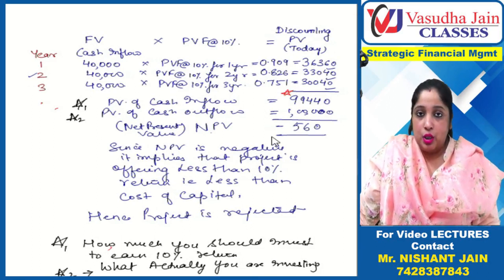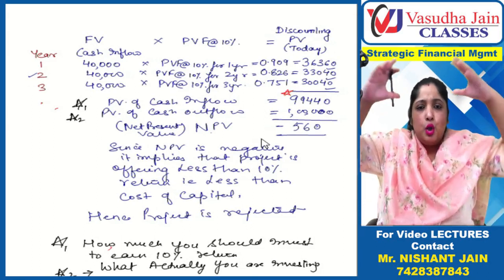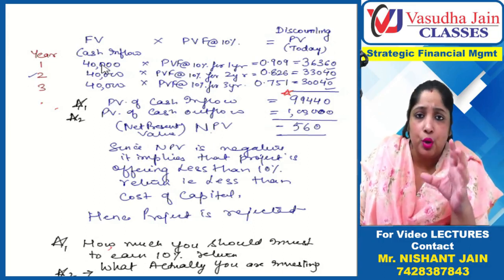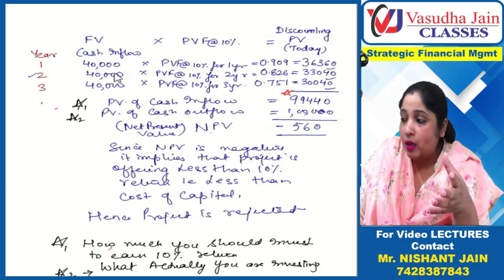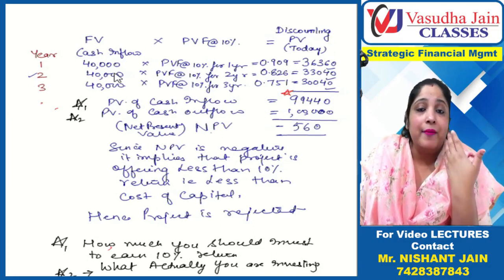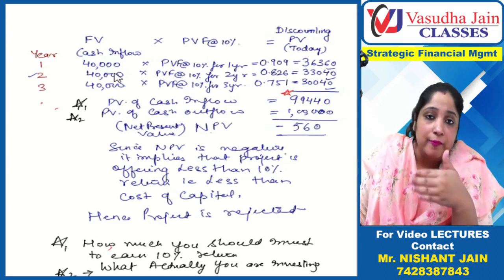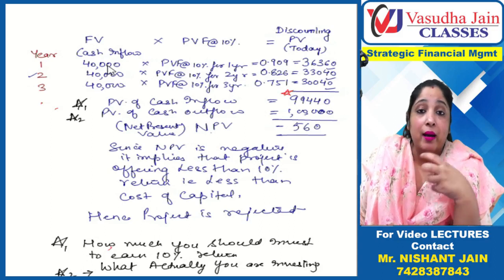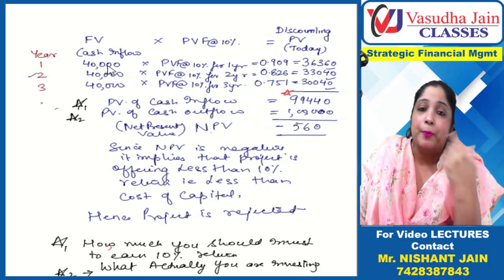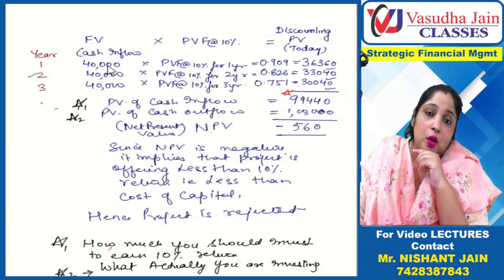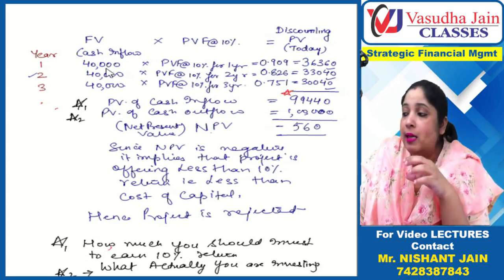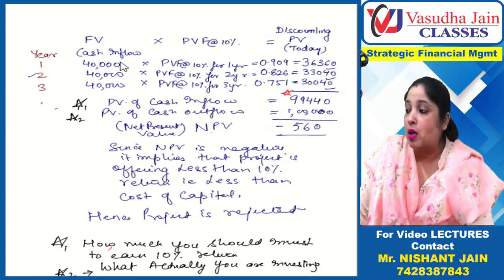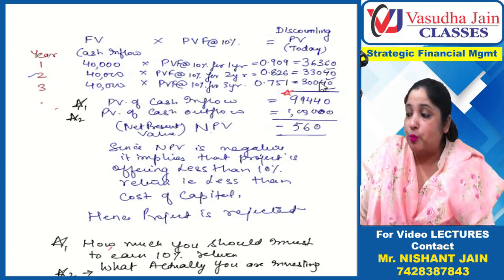Now this question can be made into a big, complex question. How? This is the simplest version of the question. These are inflows, and I have clearly mentioned 40,000 every year. But this figure can be written in paragraph form: there is a company, there is a project, there is a maintenance cost, and tax will come into the picture. Basically these figures will not be given to you directly. You have to compute the cash inflows, but ultimately this type of calculation is to be done.